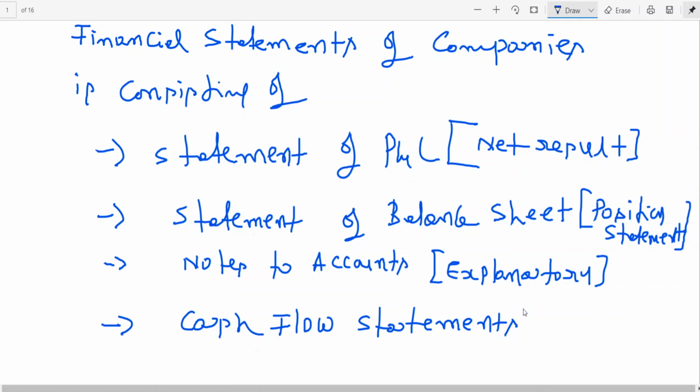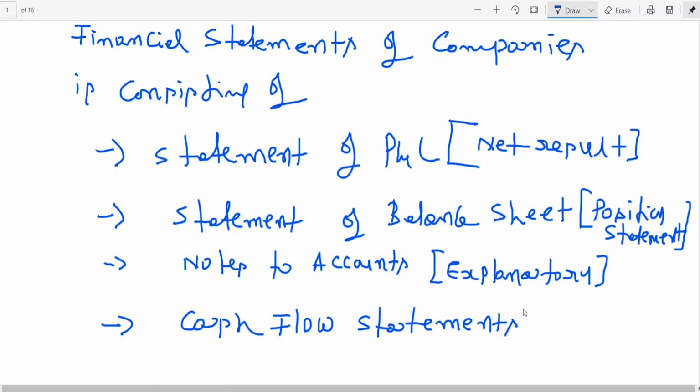Now we are seeing classification by nature or head of expenses. Once upon a time, they used to go for functional classification: management or administrative expenses, selling and distribution expenses, like that.